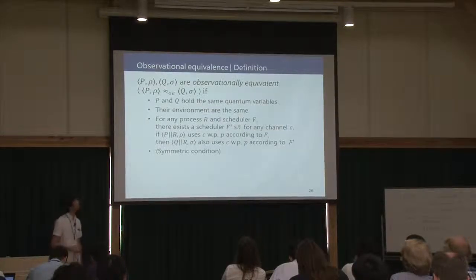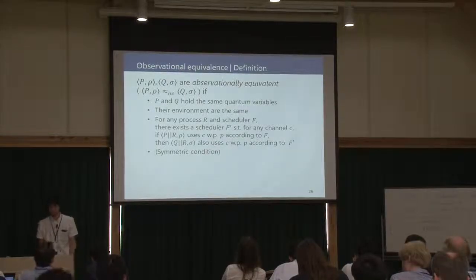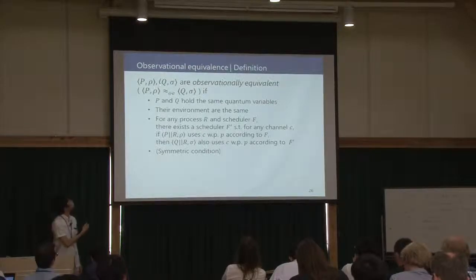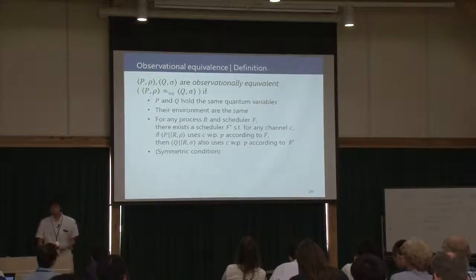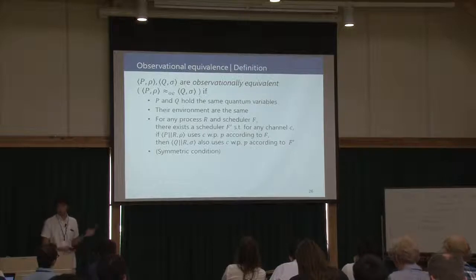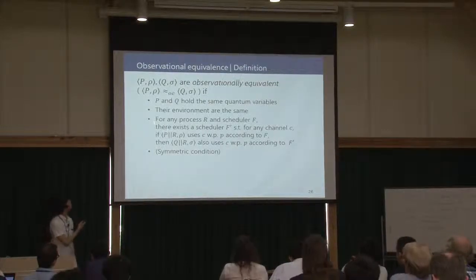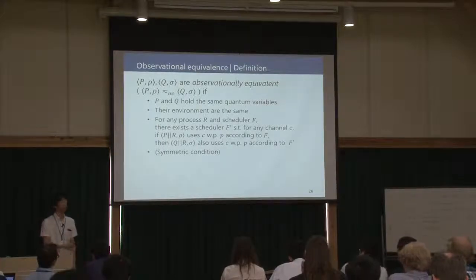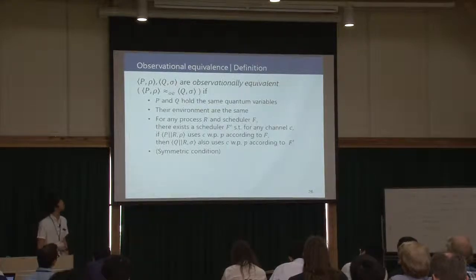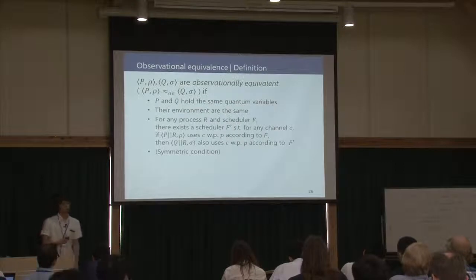We name this new relation observational equivalence. Two configurations, P, rho, and Q, sigma, are observationally equivalent if these four conditions are satisfied. The first and second conditions are the same as open bisimulation. And the third condition is what I mentioned before.